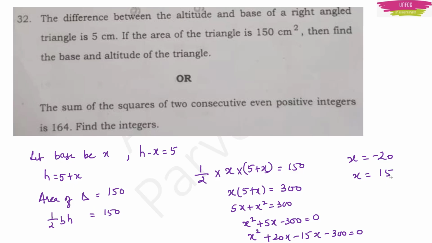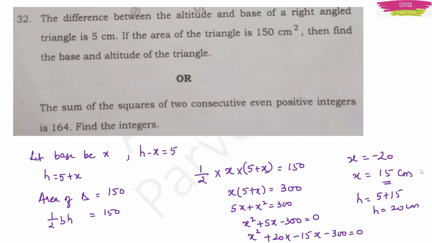So the positive base of a triangle will be there, right? So it is 15 centimeter. Base cannot be negative in that case, so I can take x as 15. If I take x as 15, then what will be my height? Height will be equal to 5 plus x, right? So 5 plus 15, height will be equal to 20 centimeter. Okay, so base is 15 and height is 20 centimeter.